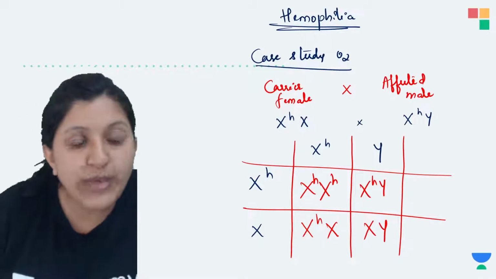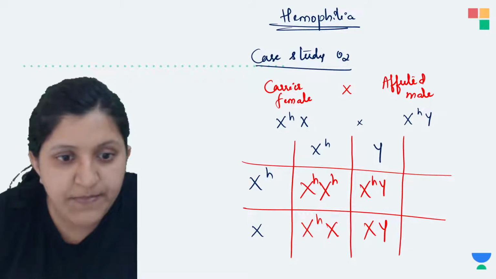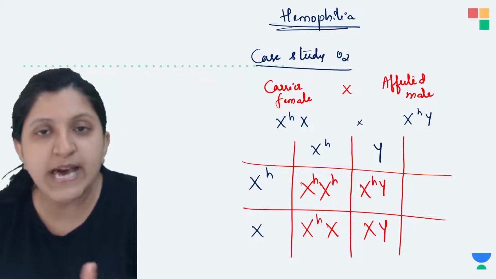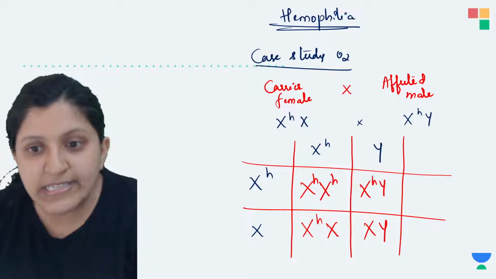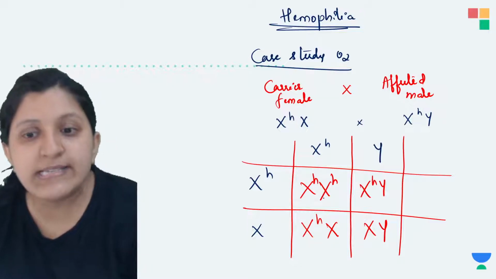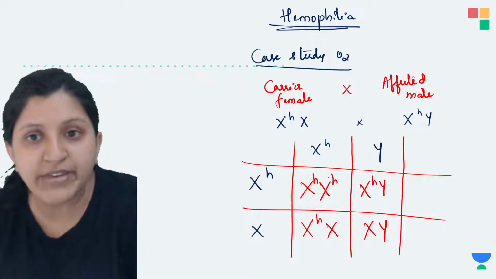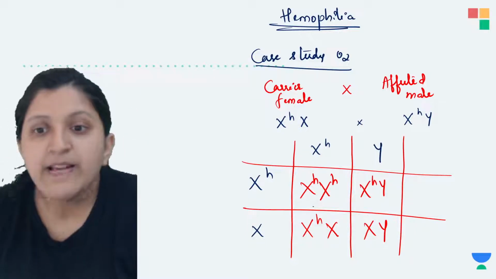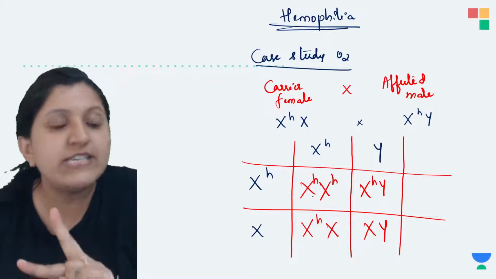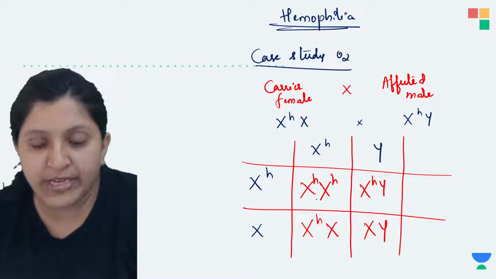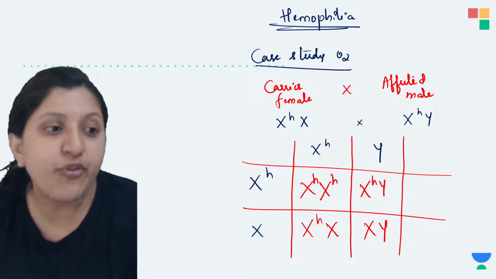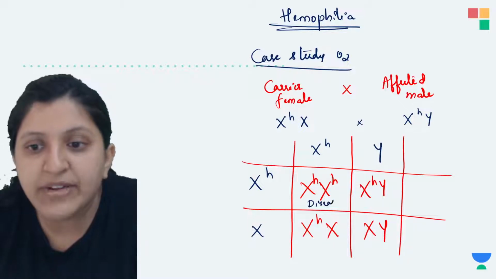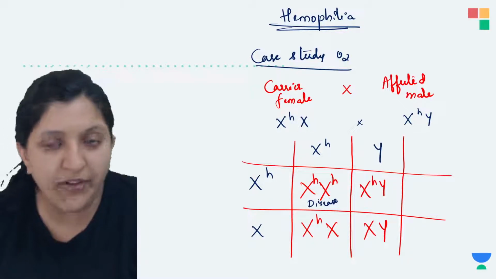Since both the X chromosomes are affected here, this X chromosome is affected and this X chromosome is also having a faulty gene. That's why we have written it as XH. So this female, since both the genes are faulty, is going to have the disease. She is an affected one.